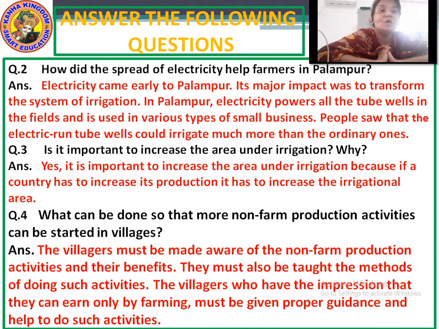They must also be taught the methods of doing such activities. The farmers who have the impression that they can earn only by farming must be given proper guidance and help to do such activities. Okay, so this was question number 2, 3 and 4.